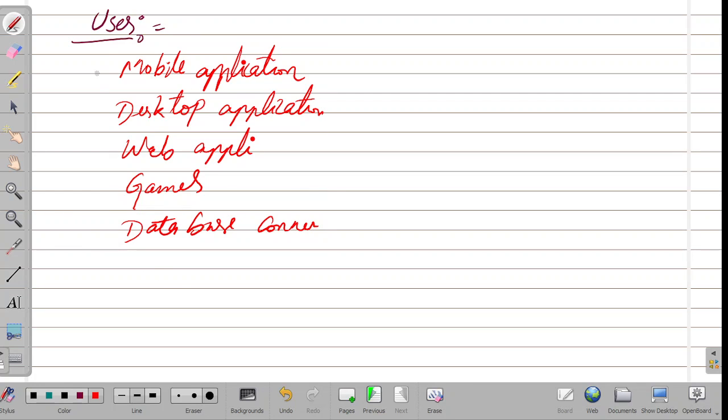So we use Java for mobile applications, desktop applications, web applications, games, and database connections, and much more.